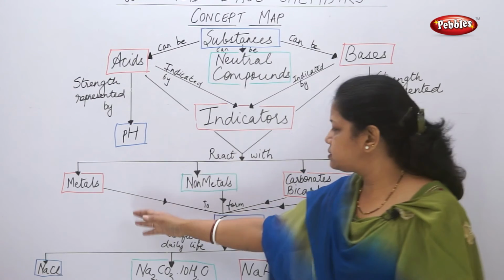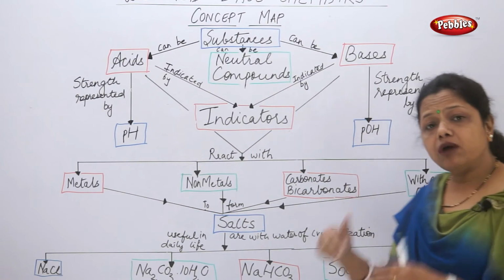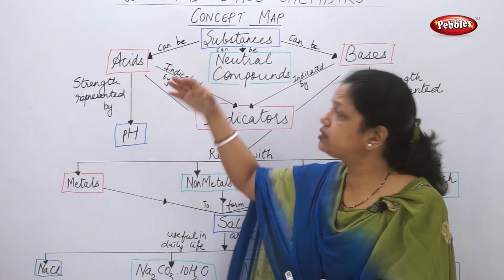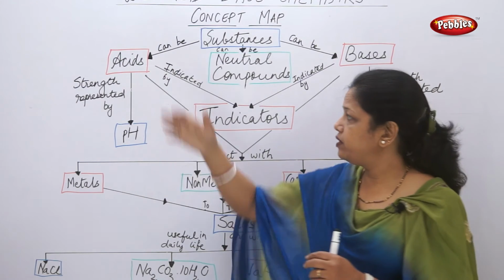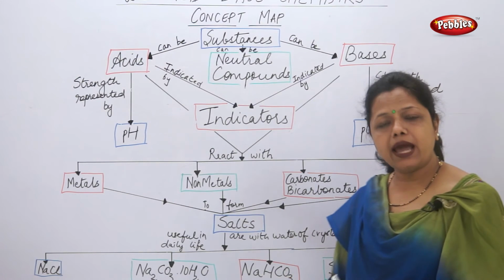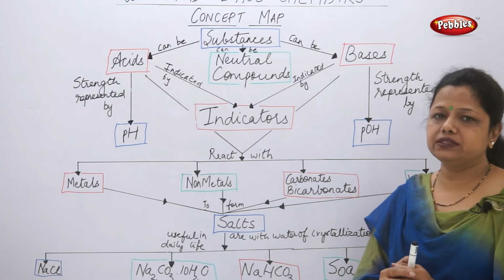Now these metals, non-metals, carbonates, bicarbonates, they can form salts also. As I said, when metals react with acids, they form a salt and hydrogen gas. When acids react with carbonates and bicarbonates, they form salt and also carbon dioxide. So salt formation is always there.